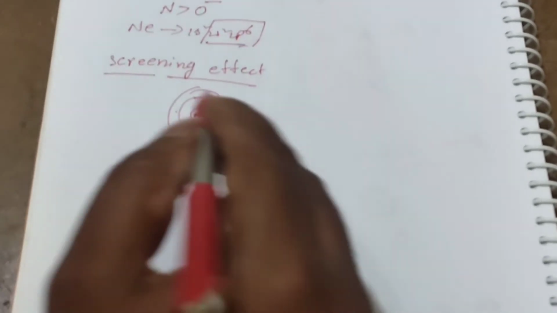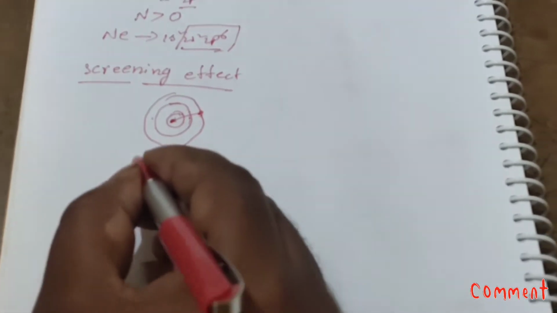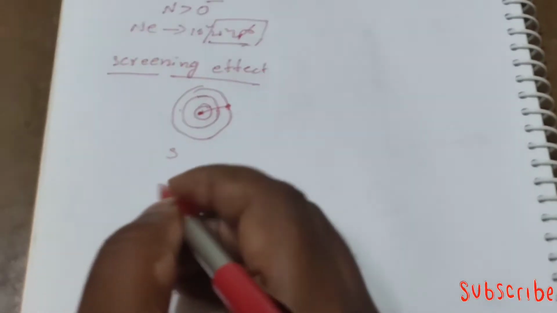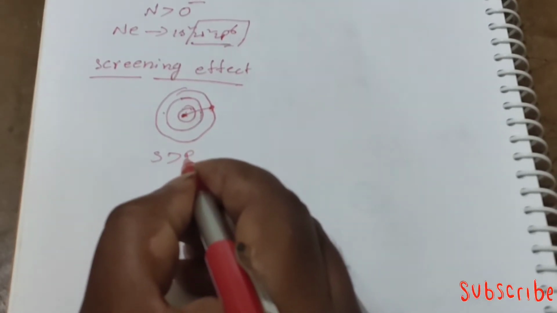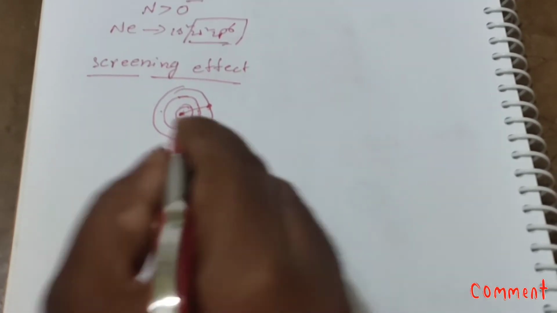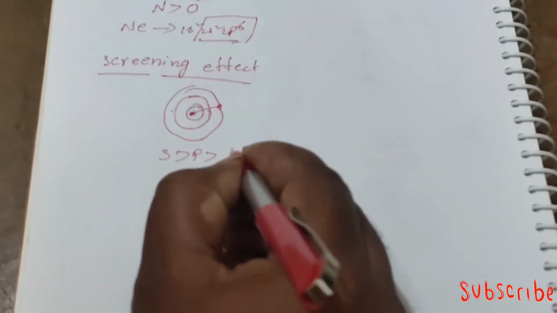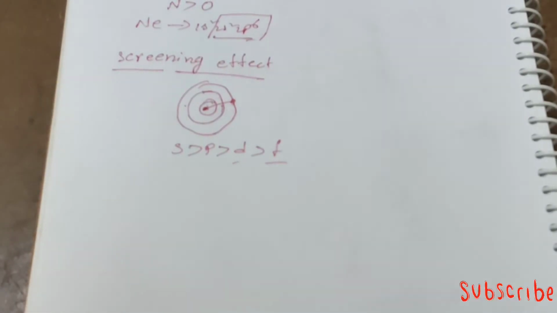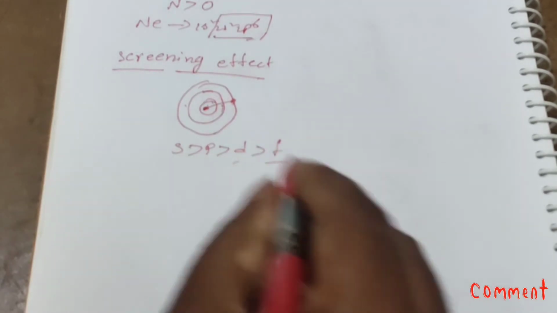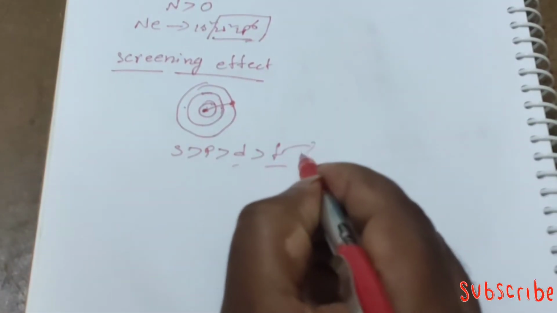For example, the s orbital has more shielding effect than the p orbital, and the p orbital has more screening than the d orbital. Along with that, the f orbital has the lowest screening effect value, and it is easy to remove an electron from the f orbital.